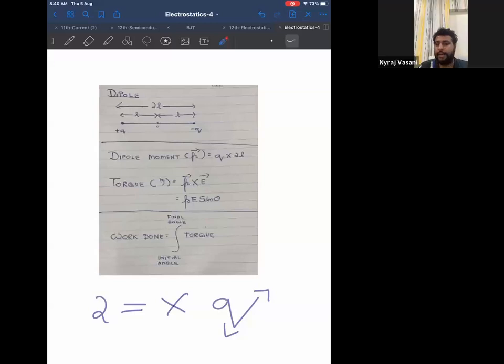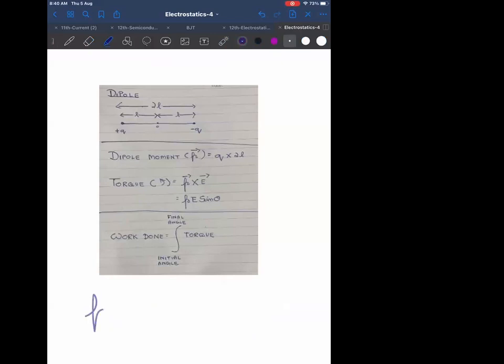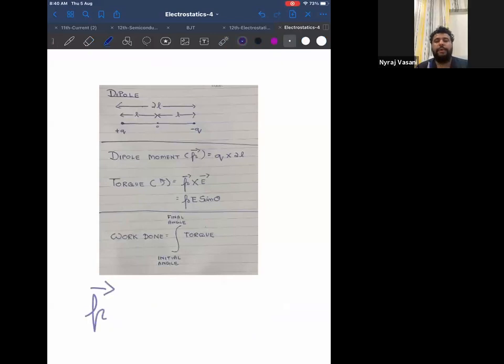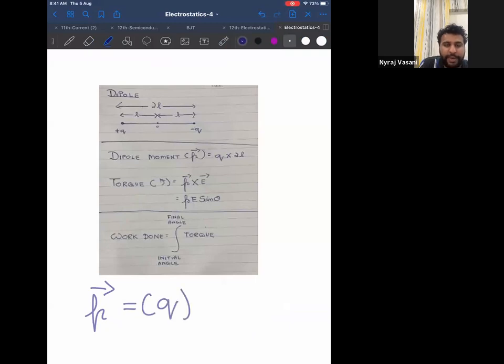Next, right hand side heading, dipole moment P vector. In part 1, small letter P stands for momentum. In part 2, small letter P vector stands for dipole moment. This one differs by the vector. The formula for dipole moment is magnitude of any one of the charge into dipole length.